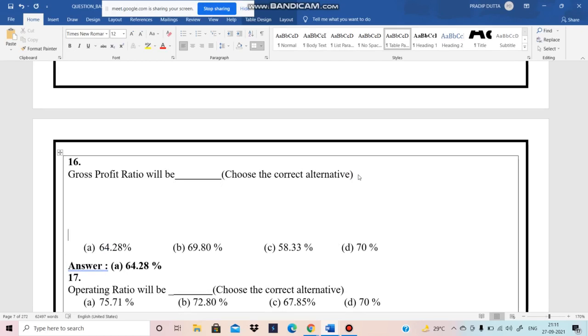What is the gross profit ratio? Gross profit ratio means gross profit by sales into 100, or we can write GP divided by revenue from operation into 100.